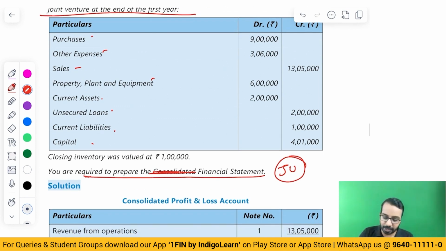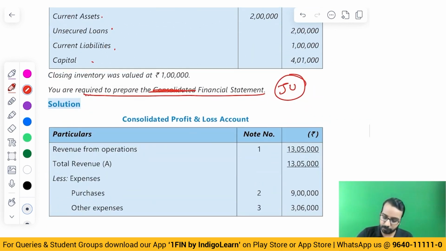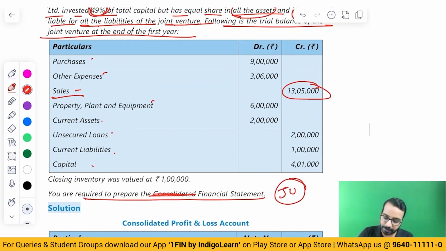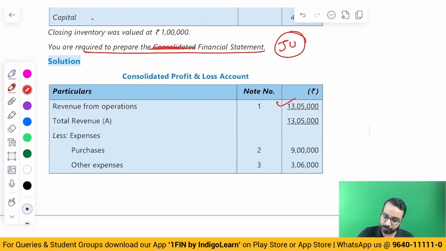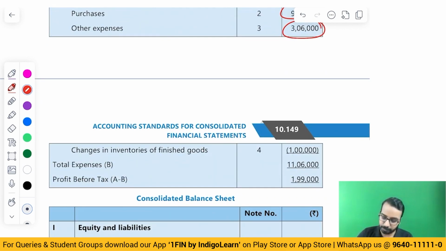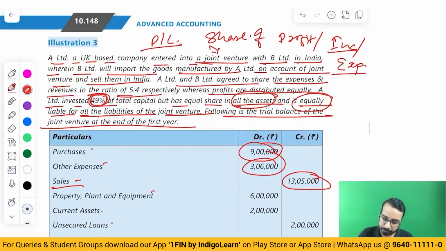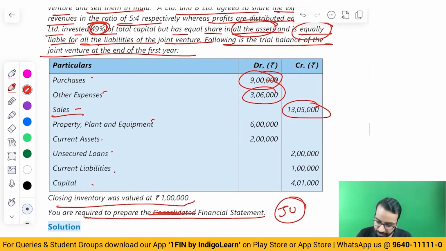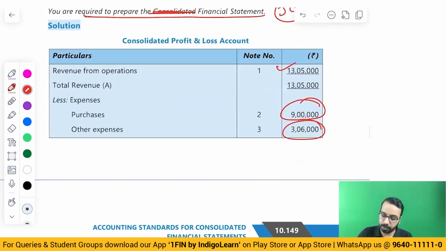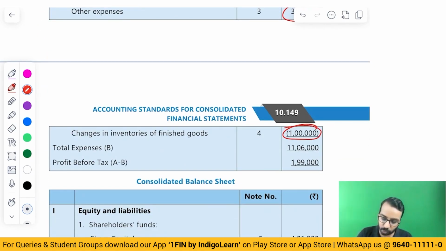Now, for the separate entity, what is the sales? 13,05,000. What is the expenses? 9 lakhs and 3,06,000. Then closing inventory is 1 lakh. Opening inventory was 0. So closing inventory is higher. Show as a negative expense number. So your profit is 1,99,000.